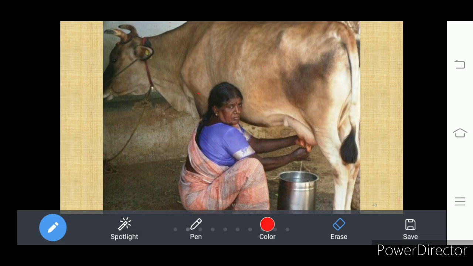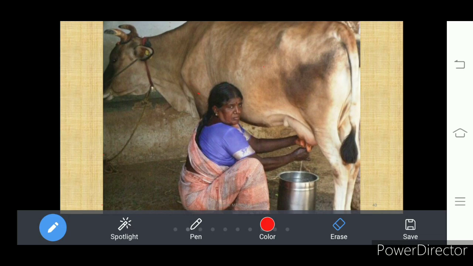When the national income rises, we say that the nation is moving towards development, right? If there is no growth in GDP, if there is no increase in the national income, where the GDP is constant, we say that the nation is not developing. So it is very essential to identify whether a nation is moving towards development or not, right?